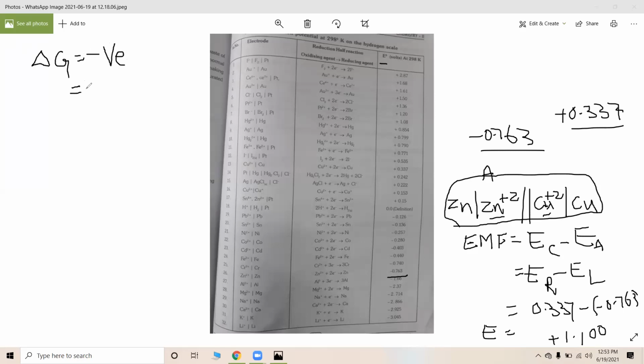Delta G is always represented by minus nFE. n is the number of electrons, F is the Faraday and E is the electrode potential. Therefore, delta G is minus nFE. If E is positive, automatically delta G will be negative. Therefore, such a cell which has positive EMF is said to be a spontaneous cell.